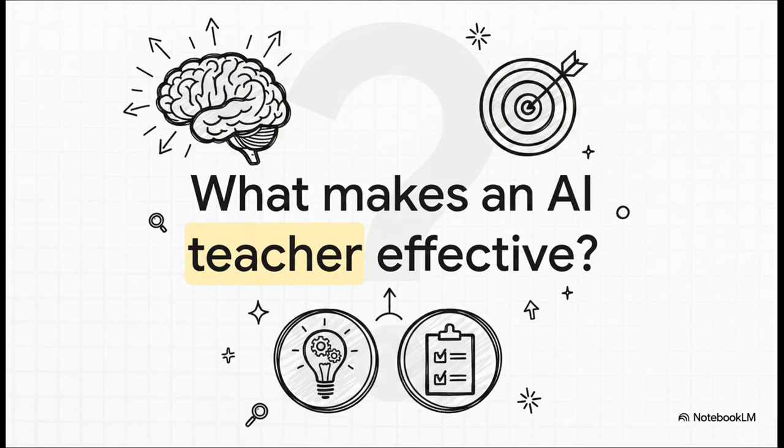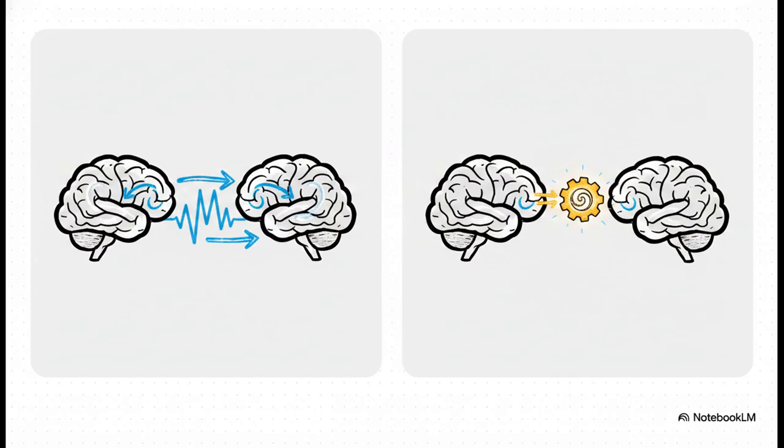This whole thing really begs the question. If it's not about raw intelligence or how well the teacher scores on a test, then what actually makes for a good AI teacher? Well, the research points to two very specific and maybe surprising conditions that have to be met. And here they are. It turns out success really hinges on two things. First, the teacher and student need to have consistent thinking patterns. They have to be on the same wavelength. They have to vibe. And second, the teacher has to offer genuinely new information, not just a slightly better version of what the student could have learned on its own.